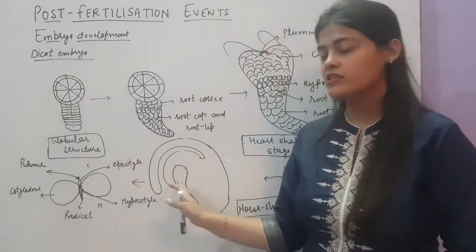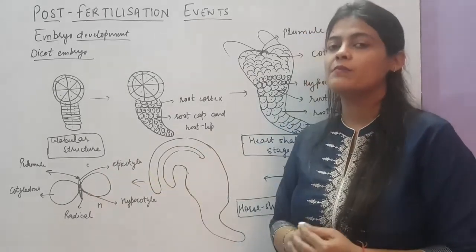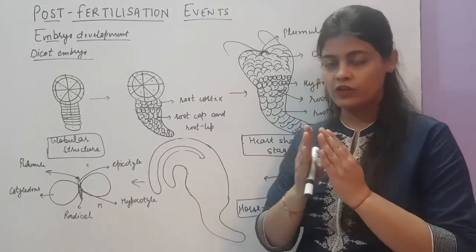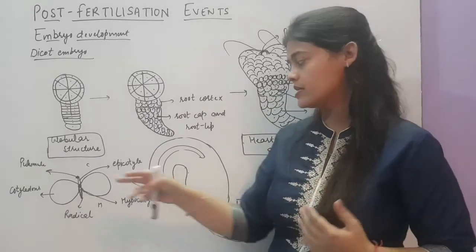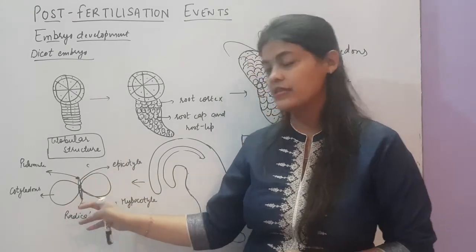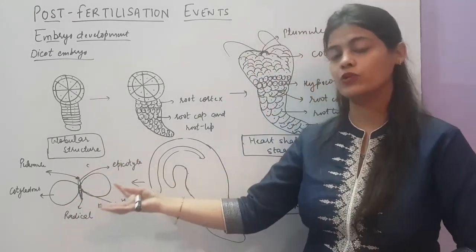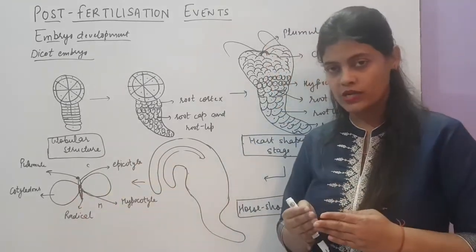Then this structure, if you see the embryo in the seed, for example if you take a pea seed and open it from between and split it into two parts, you will see that in the center there is an embryonal axis that is not too big. We have shown it just to make it clearer. So in the center there is an embryonal axis.